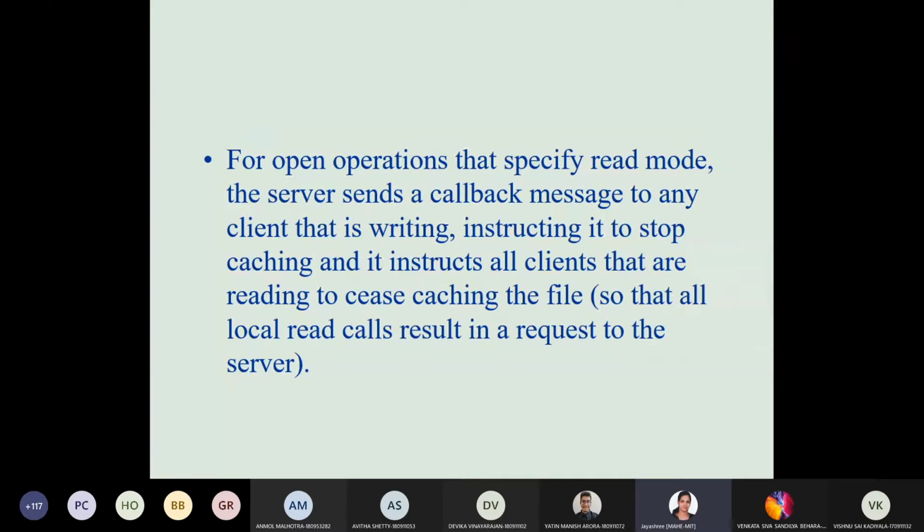The same thing is mentioned here. For open operations that specify read mode, the server sends a callback message to any other client that is writing. I have told you, stop writing. This is a callback message. Or stop reading, or any other thing, which is just to stop some other process from performing a particular task. This operation is called cease. Cease caching the file so that all local read calls result in a request. Cease means stop doing it. So this is a particular operation, the cease operation.